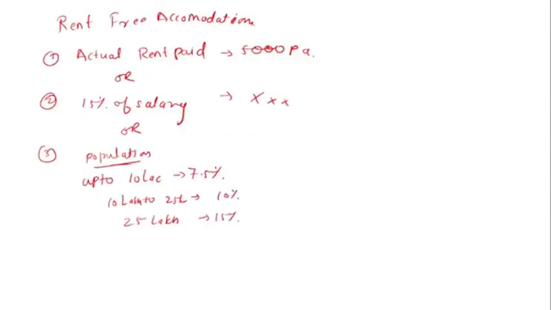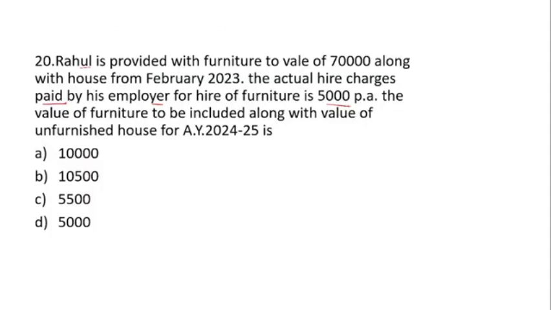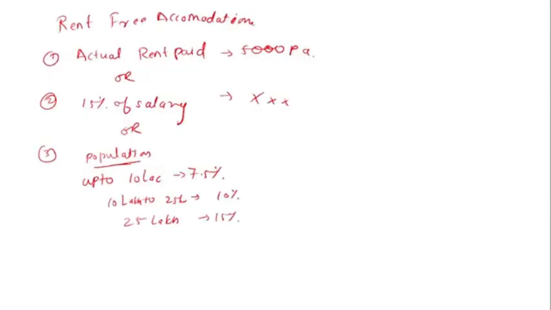Many times the questions are intentionally put like this, so we don't get confused. Just remember these rules, and whatever information is given, we will do according to that. So in this question, the actual rent paid by the employer is 5,000 per annum.